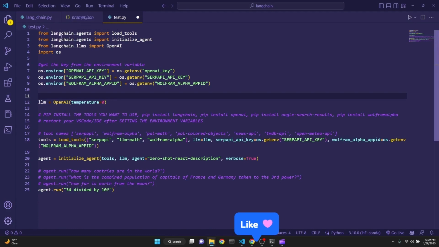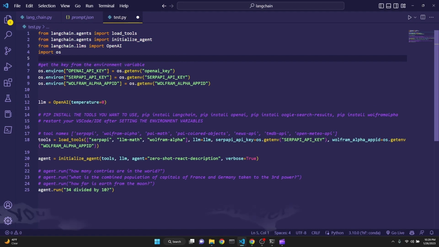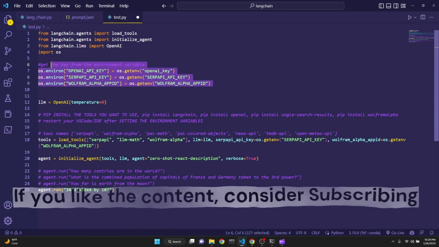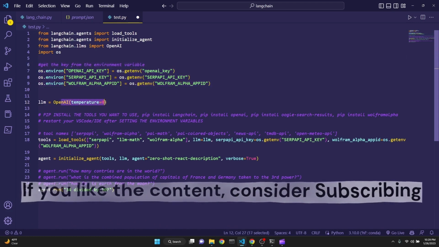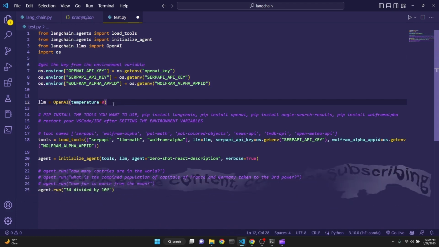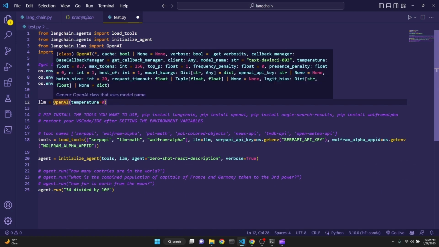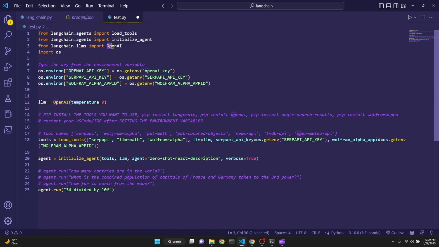Let's have a quick review of the code. These are just our imports that are necessary to have this type of Langchain chain going. As you see, this is just setting our environment API keys. LLM equals OpenAI is just setting up our main large language model, which will be GPT-3. So that's why we are importing OpenAI and setting it up with some parameters. Here, the only parameter that is given is the temperature, but you can give in other parameters as well.